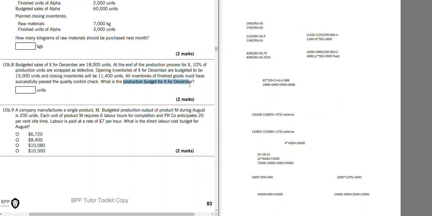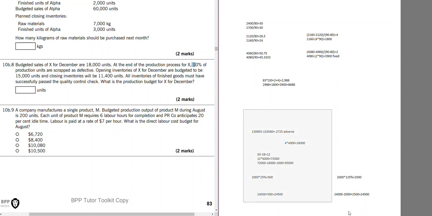What is the production budget for December? Budgeted sales of X for December are 18,000. 10% of production units are scrap as defective. Opening inventories of X for December are budgeted to be 15,000 units, and closing inventories will be 14,400. All inventories of finished goods must have successfully passed the quality control check. Okay, so whatever we produce, 10% of that is going to be wasted.